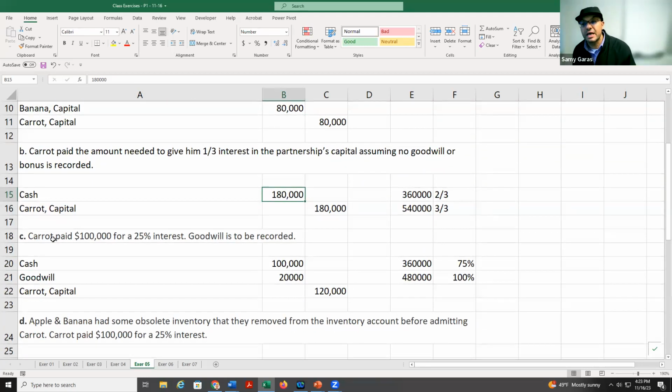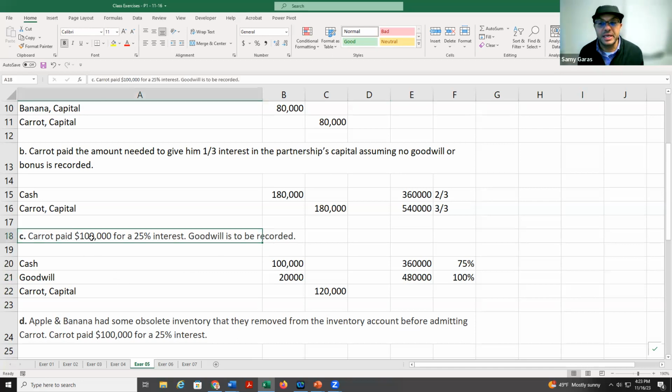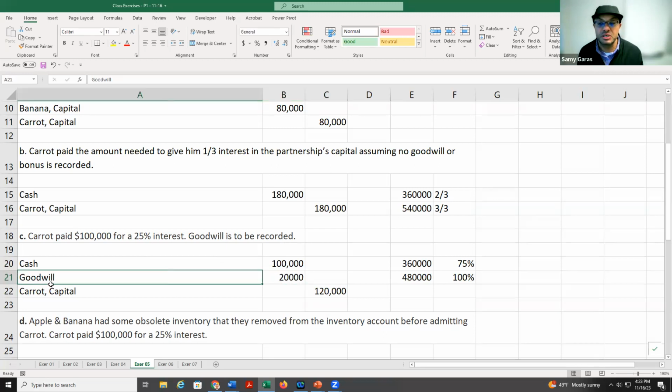The third one, Carrot paid 100 for a 25% interest. So we take 360, which is 75, because he took 25. Then how much is 100? We multiply 360 times 100 divided by 75, we get 480. From the 480, we need to multiply by 25%. So we get 120. But he paid 100, so the difference between 100 and 120, 20,000, which is a goodwill.